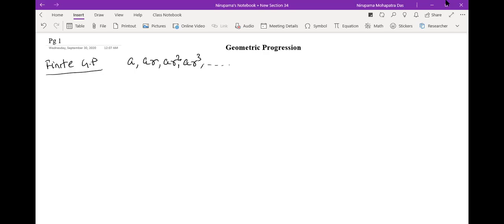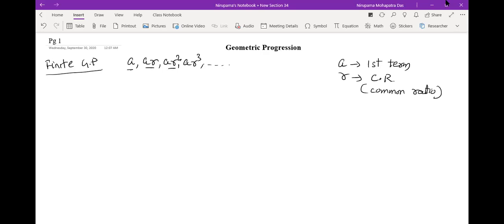Now what is A here? A is called the first term of the GP. R is called the common ratio of the GP. Another way to find the common ratio is AR by A, I mean second term by first term, or third by second.